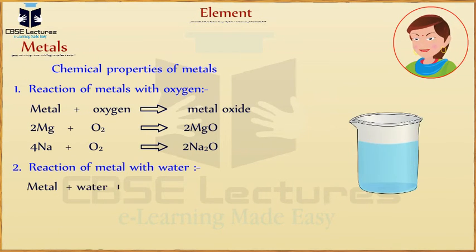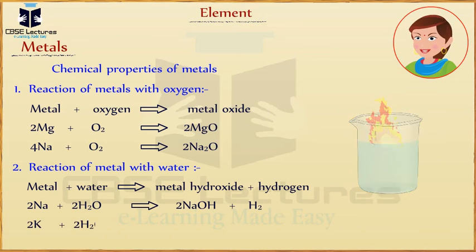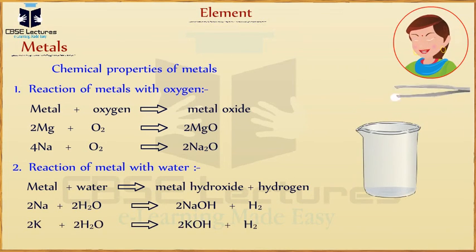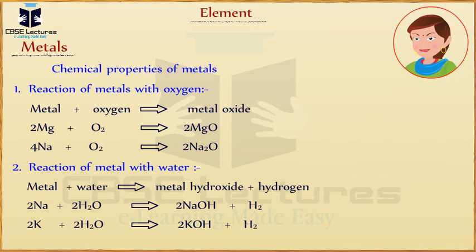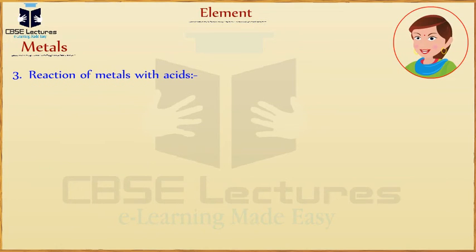Reaction of metals with water. When metals react with water, metal hydroxide and hydrogen gas are formed. Sodium reacts violently with cold water and produces sodium hydroxide and hydrogen gas, and catches fire. So sodium and potassium are always kept in kerosene, as they react with the moisture in the air and catch fire.